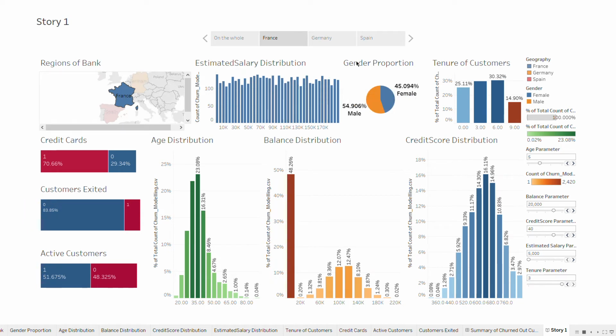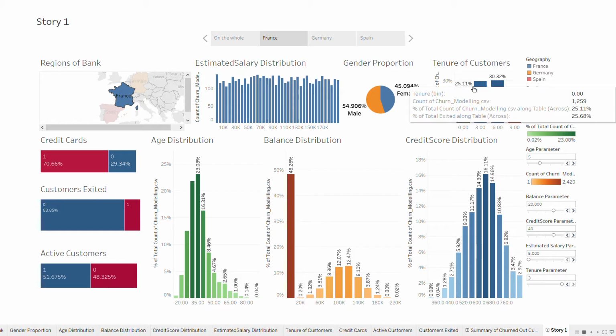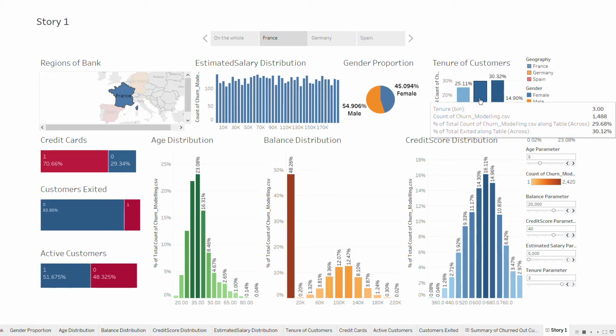Then there's the gender proportion, so there are around 55% males in this bank. This is an important conclusion to note, and we can keep this in mind while designing any of the policies for this bank. The next thing that we need to focus on is the tenure of customers. Again, the same thing that we saw as a whole is quite prevalent in this region as well.